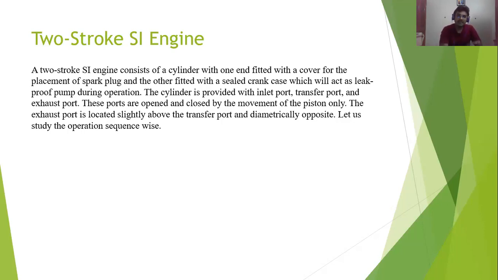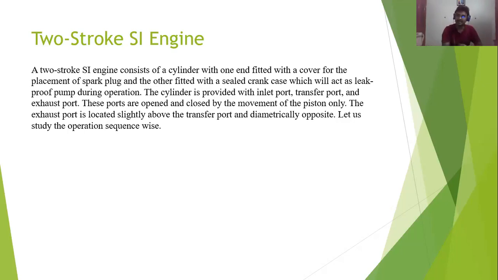These inlet and outlet ports are all opened and closed by the movement of the piston. When the piston moves up and down, the particular ports will be opened and closed by its movement. The main thing in the two-stroke engine, in both the SI engine and CI engine, is that the inlet valve is placed in the crankcase. Sorry, not combustion; the inlet valve will be placed in the crankcase.